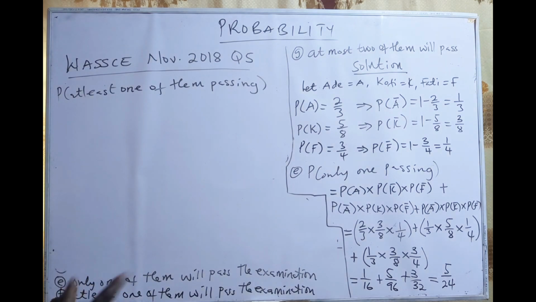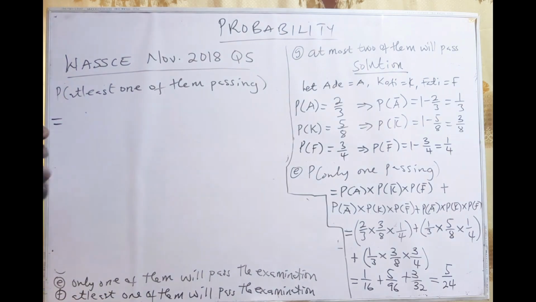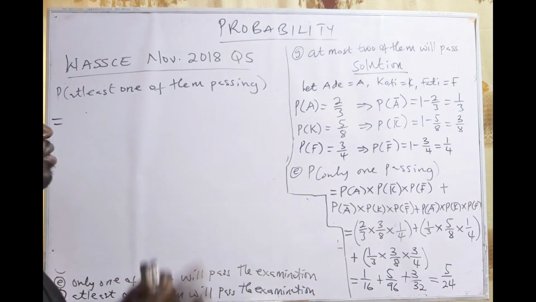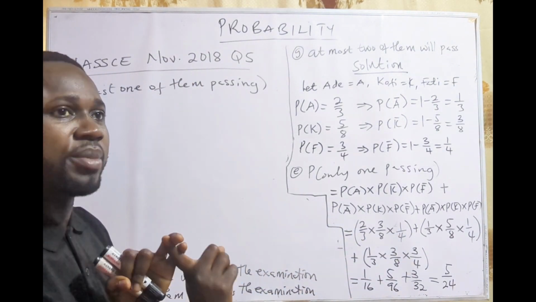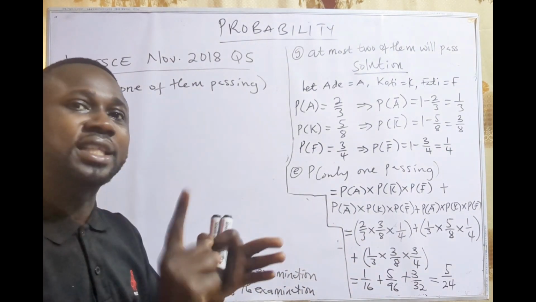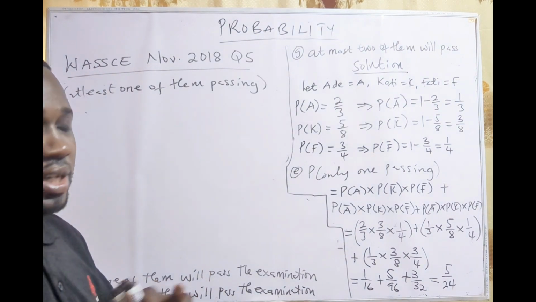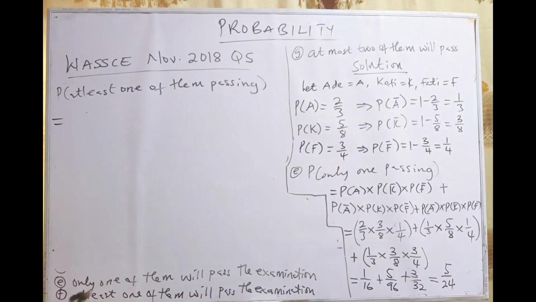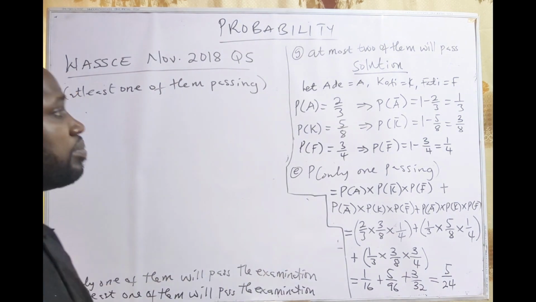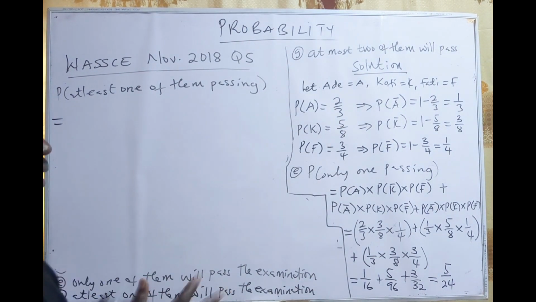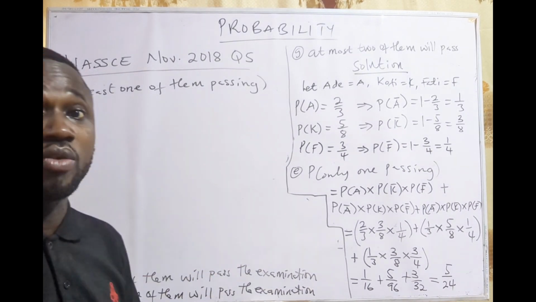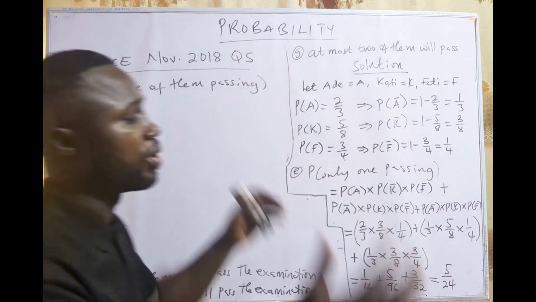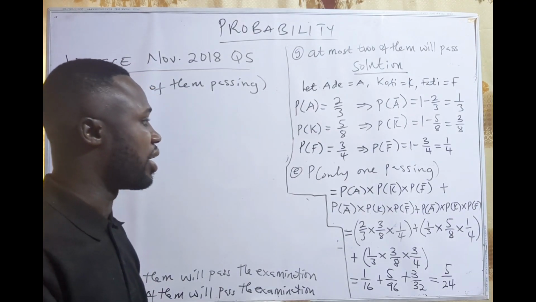So see how it is going to be. Under the at least passing, because the events are three, we have a lot of work to do. You look at one of them passing, and either two of them are passing, or all the three are going to pass. So there's a lot of work to be done. Fortunately for us, I think we have solved all the three here. But I'm going to look at it, and then I'll also teach us another way we can solve the same question without stressing ourselves with all the outcomes or all the possibilities.